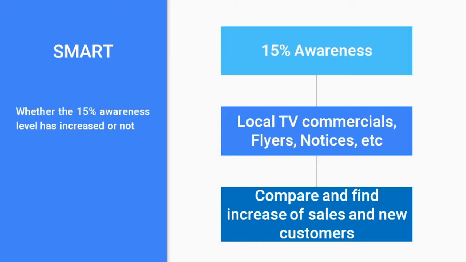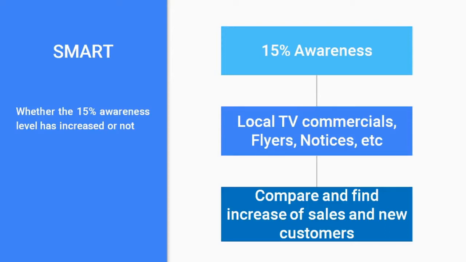What is the total number of customers and total number of orders in the previous month, and how many customers have increased? Suppose in August we had only 100, so 115 in September means you have increased the awareness level by 15%. So the smartness lies in whether we are specific in doing the objective and the activity. So 15% awareness is done with the help of local TV commercials, flyers, and notices. Compare and find the increase of sales, and compare and find the new customers who have come. This is what SMART is all about.